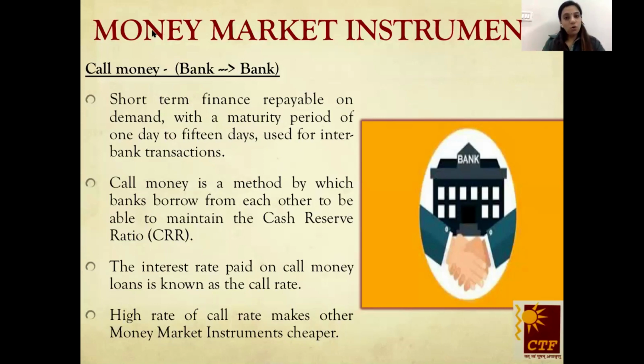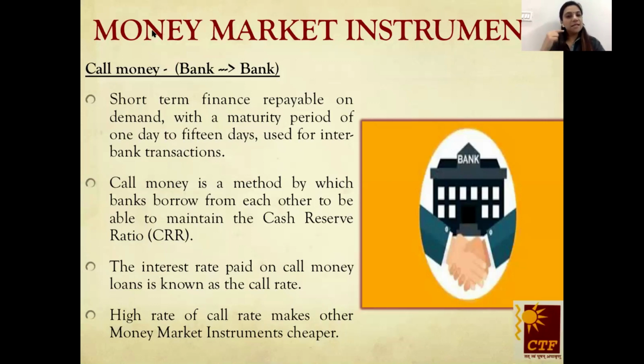Now, students, we all know cash reserve ratio is an instruction given by RBI to all the banks that they have to deposit a certain amount of money with RBI every day. Now, what if a bank falls short of this amount and is not able to meet its cash reserve ratio?